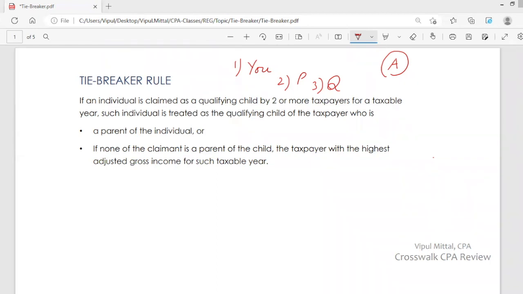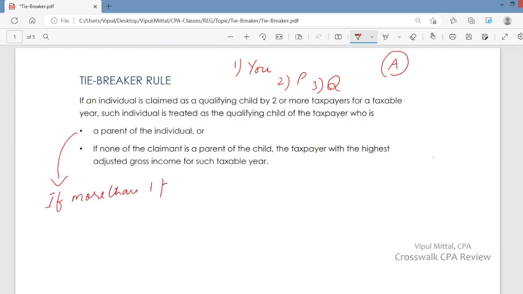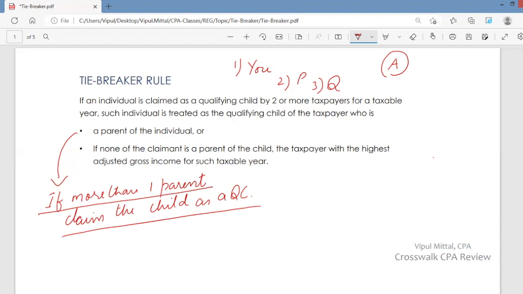Now, what if more than one parent claims the child as a qualifying child? For example, we are talking about individual B, and we are talking about B's father and B's mother.